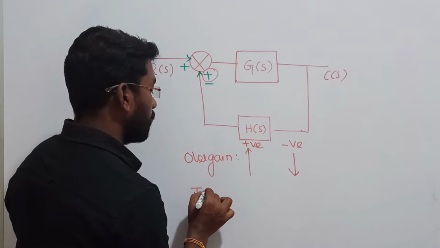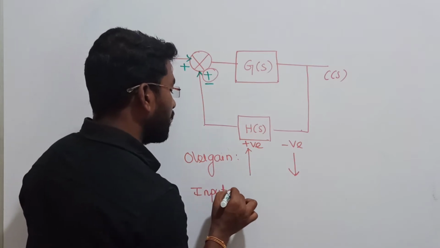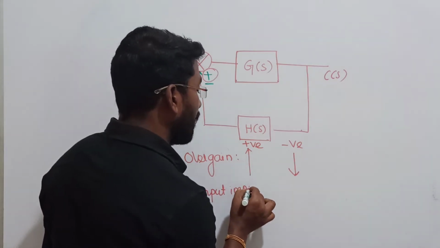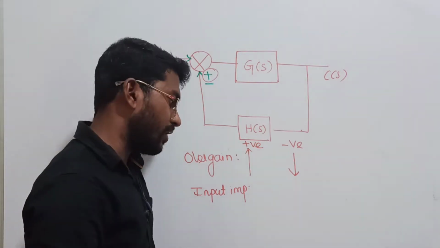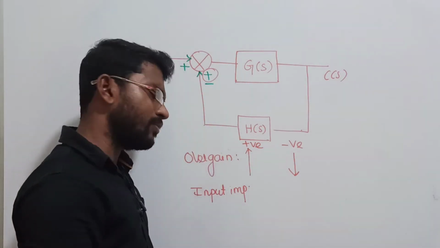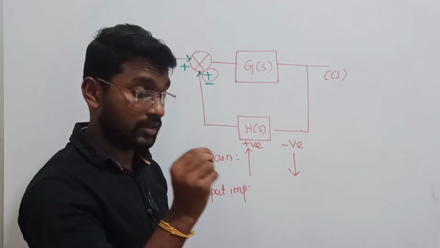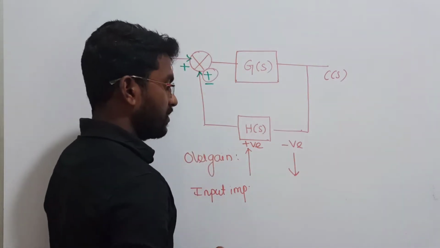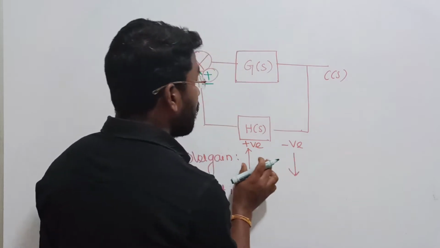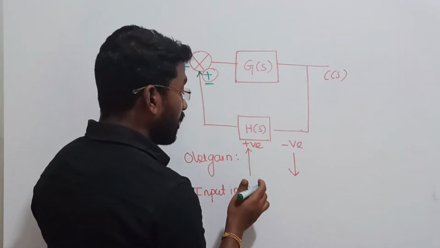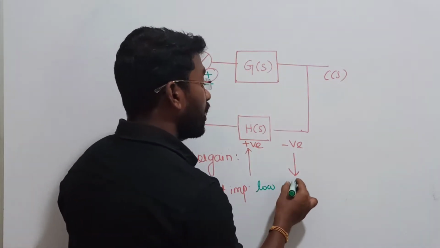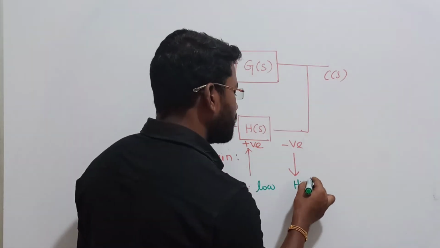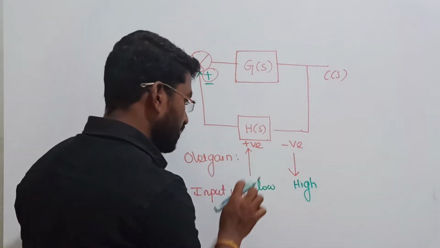First, let us talk about impedance. Guys, listen, don't worry, I will explain it clearly in analog electronics, where we are going to play with these things. First, the injection should be required, right? Poison should be required. Input impedance: when we are talking about negative feedback and positive feedback, here input impedance is low, here input impedance is high. There will be some reason, I will tell you later. First, I should try to register, right?